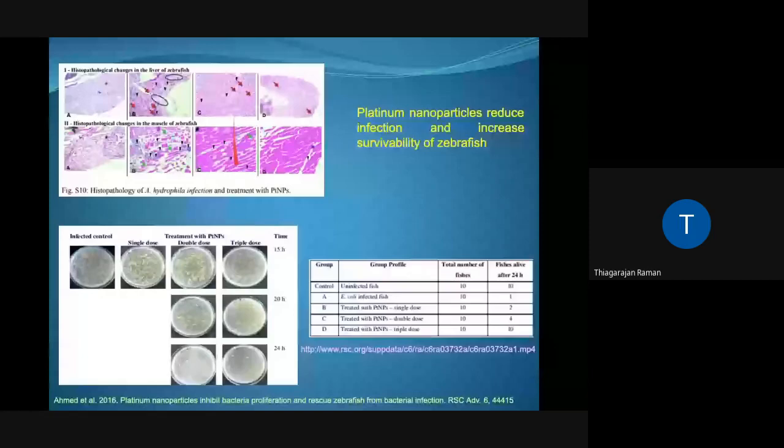This is the single dose treatment. This is the triple dose treatment. When you compare these two, the number of necrotic cells is much reduced in this case as compared to this, which suggests that platinum nanoparticles are very effective in controlling E. coli infection.